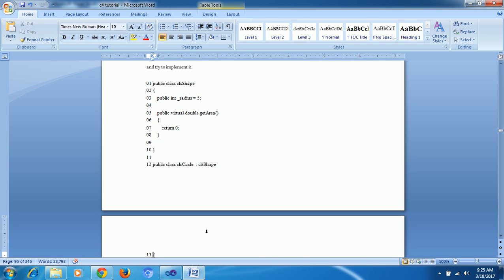Same method I want in one more class, public class B, which inherits from class A. Here add, int A, int B. This is the overriding concept, and here two extra keywords are needed. Here we need to use virtual, the virtual keyword, and here we need to use override.